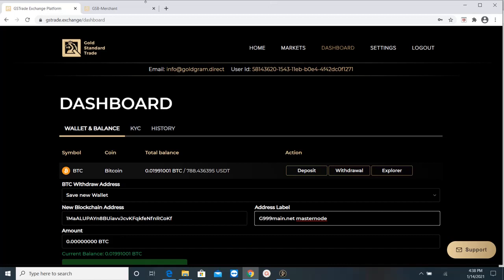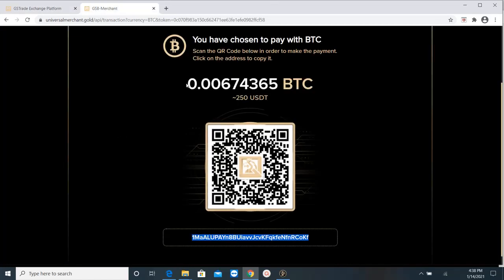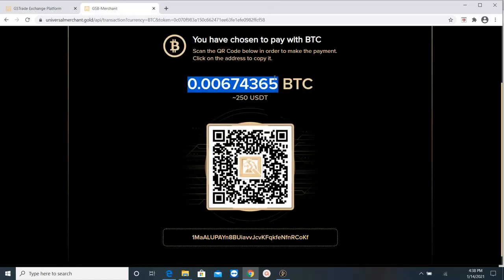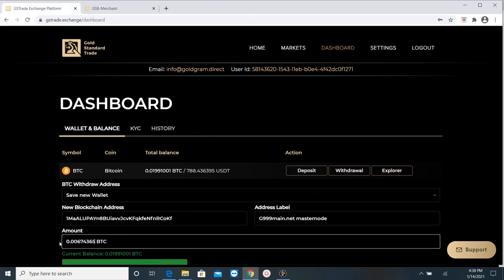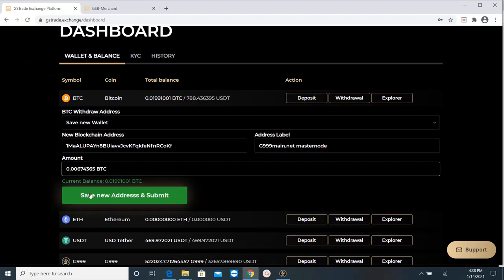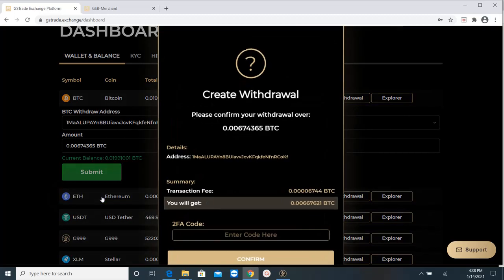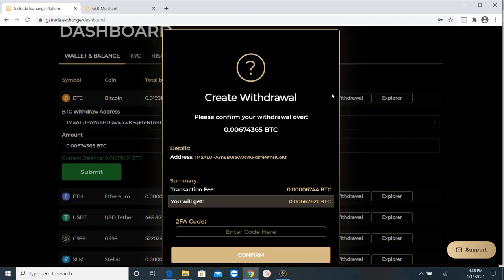And the amount is, I will copy it. So this is what I will do. And save new address and submit. Create a withdrawal. Please confirm your withdrawal over. So with the address, transaction fees.